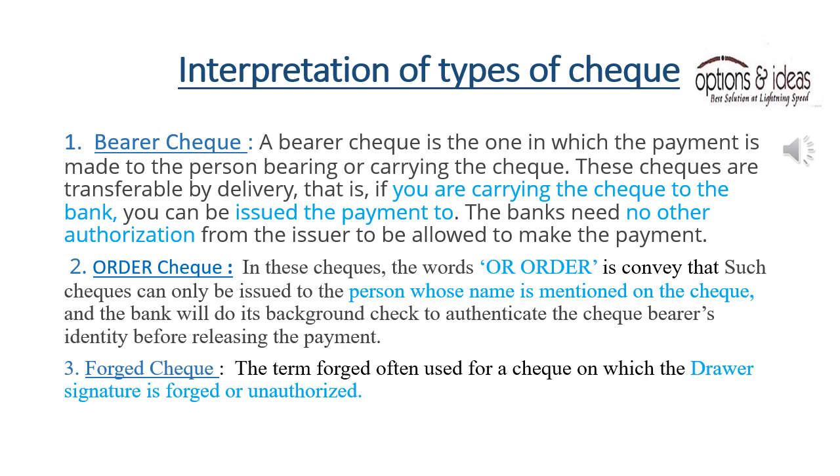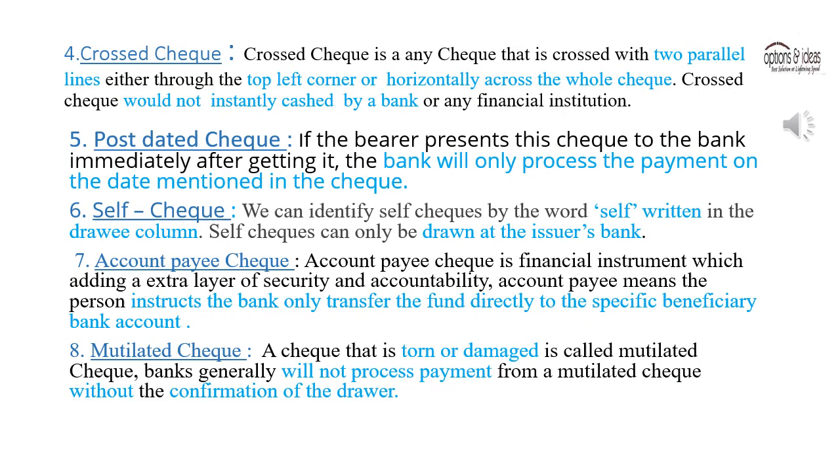Forged check. The term forged is often used for a check on which the drawer's signature is forged or unauthorized. Crossed check. A crossed check is any check that is crossed with 2 parallel lines either through the top left corner or horizontally across the whole check. A crossed check would not be instantly cashed by a bank or any financial institution. Post-dated check. If the bearer presents this check to the bank immediately after getting it, the bank will only process it on the date written on the check.